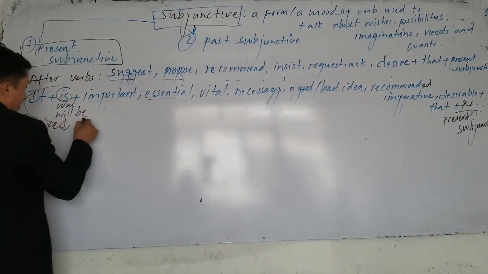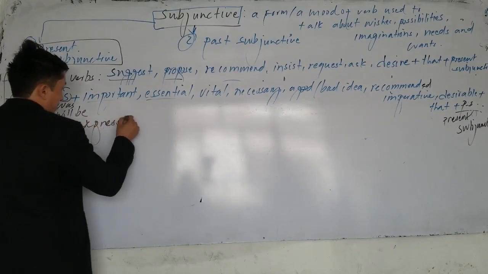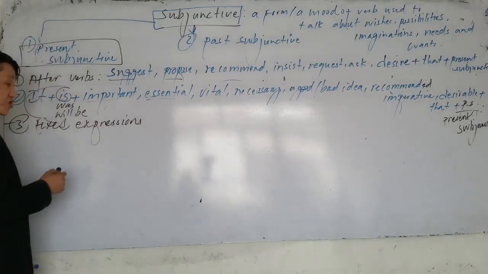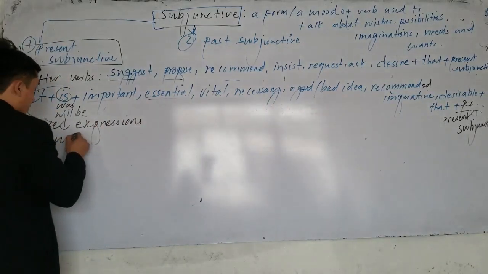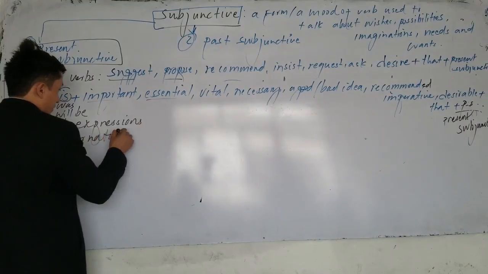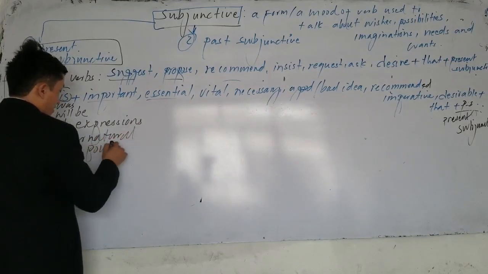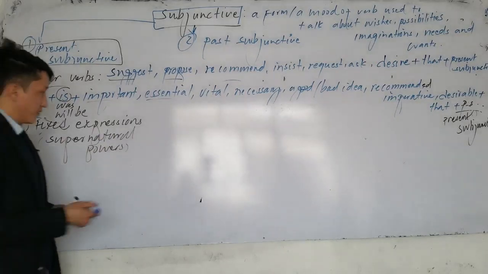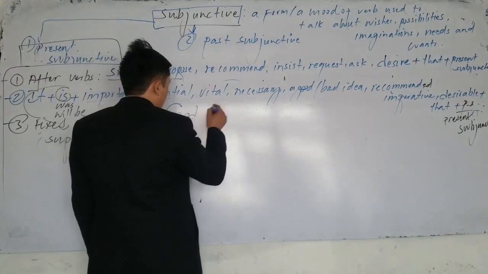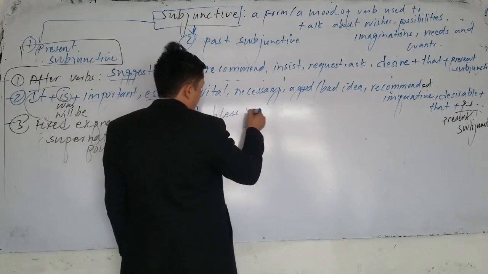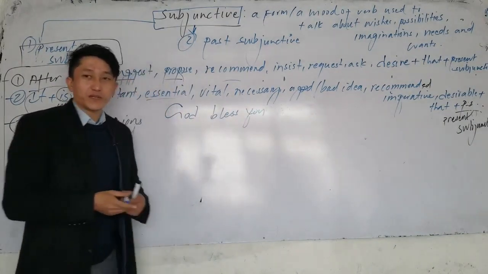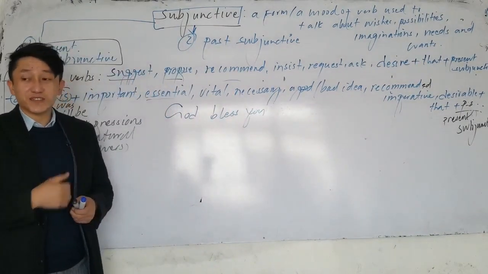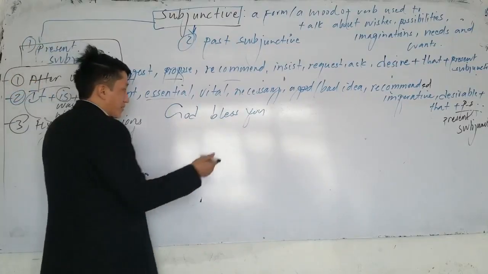Now the other usage, number 3: in fixed expressions we use the subjunctive. What expressions? Fixed expressions, or supernatural powers. So what are the fixed expressions? The first one, for example, let's talk about God. God bless you. Which one is subjunctive here? Bless. God bless you, this is subjunctive.